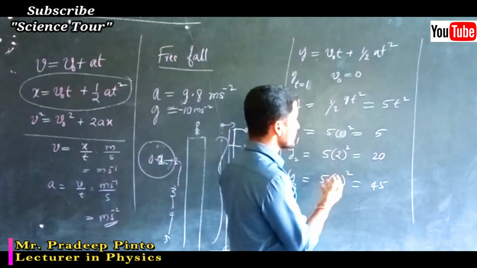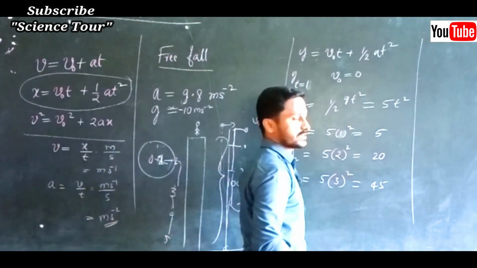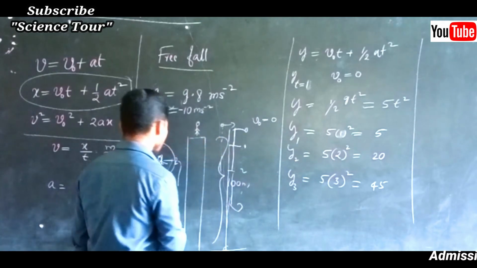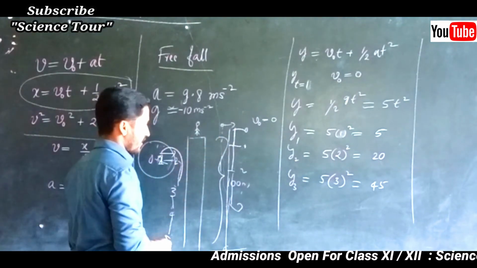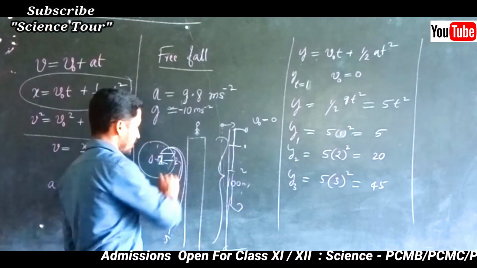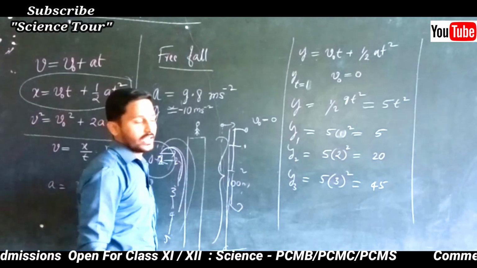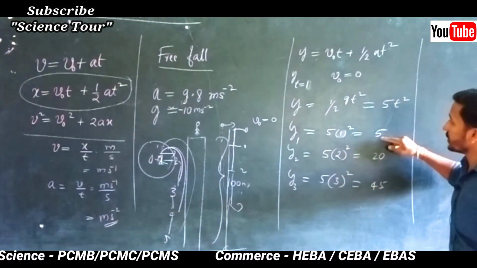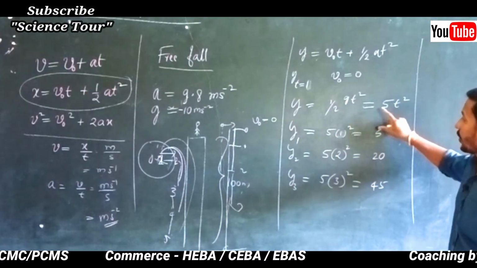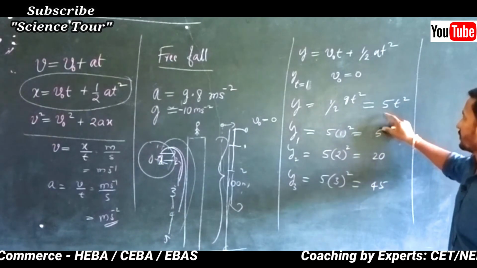So this is nothing but what it has traveled in 1 second. In each second, in 1 second what it has traveled, in 2 seconds what it has traveled, in 3 seconds, in 4 seconds, like that we are going to find out. So if you find the difference, you can find what distance it has traveled in that second.